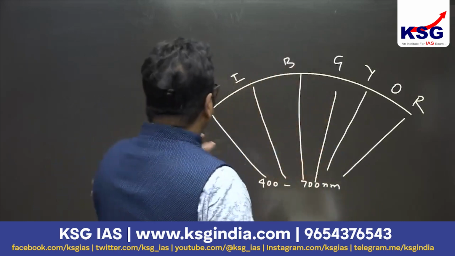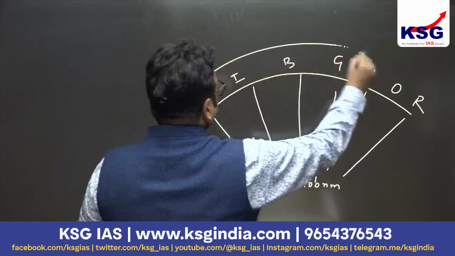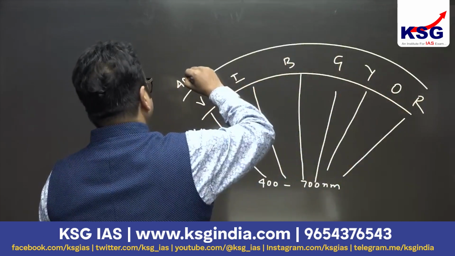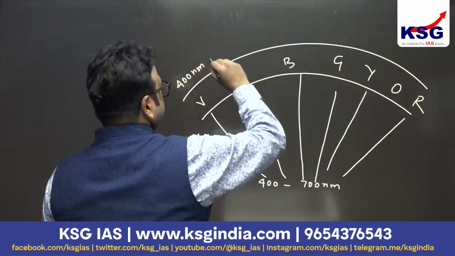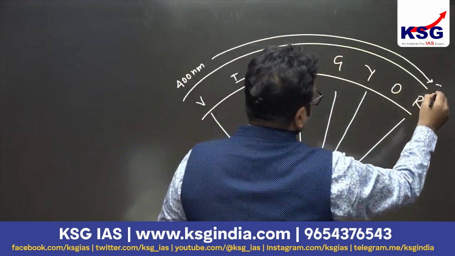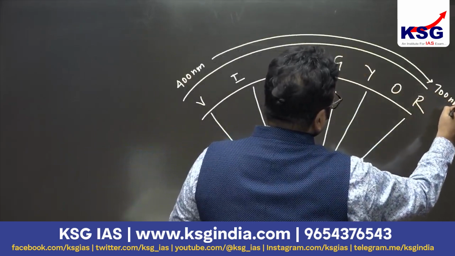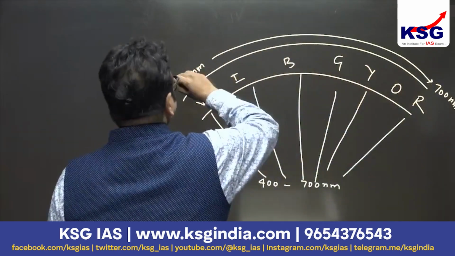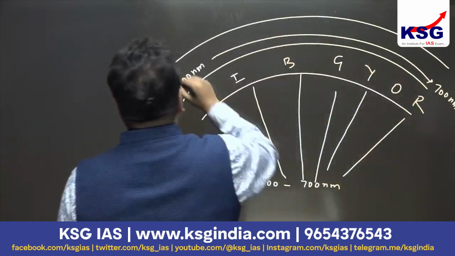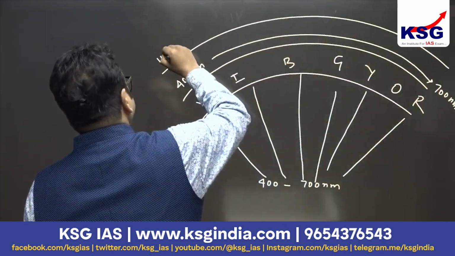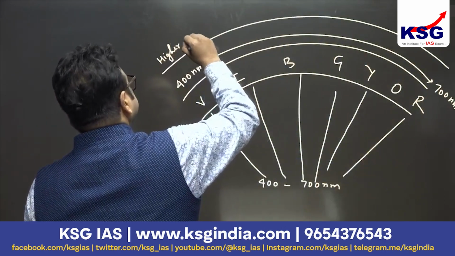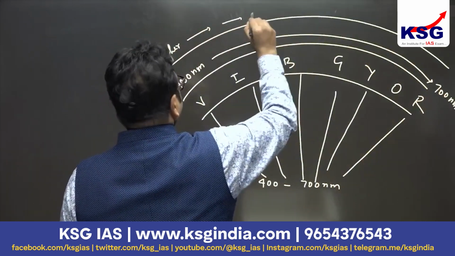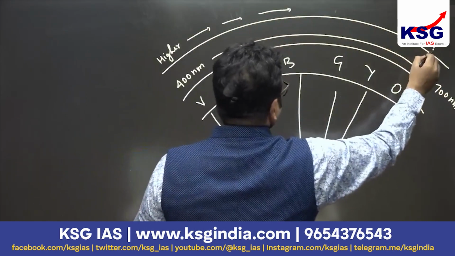And you know that violet has a 400 nanometer wavelength and red has a 700 nanometer wavelength. Not only this, violet has higher energy, and as the wavelength increases, energy is going to be lower.